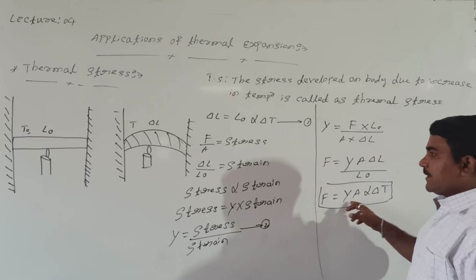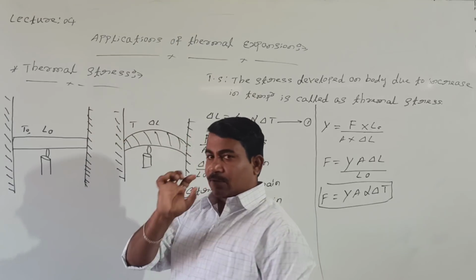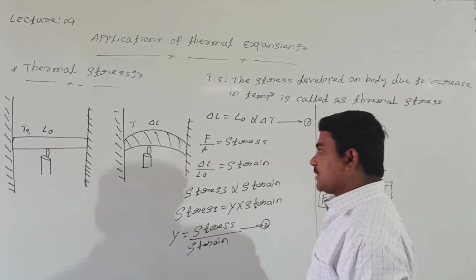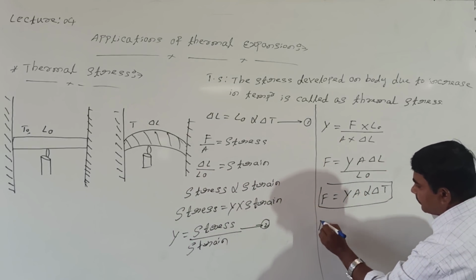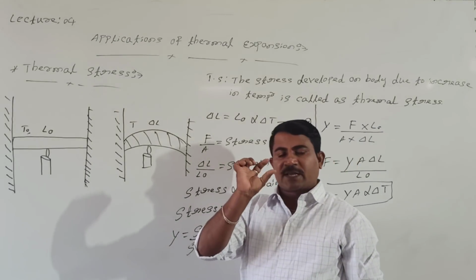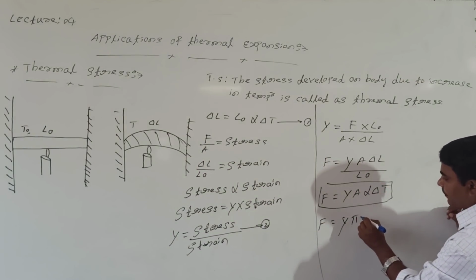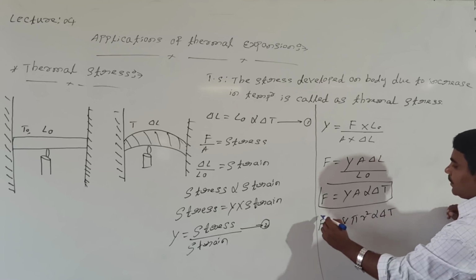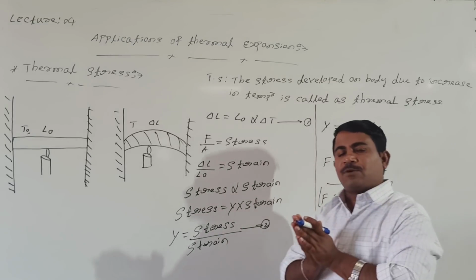But A is nothing but the area of cross section of this rod. If we cut the rod at the end, it looks like a circle. So area of cross section A equals pi r square. Thermal force equals Y pi r square alpha delta T. This is the thermal force developed on the metal rod due to excess temperature.